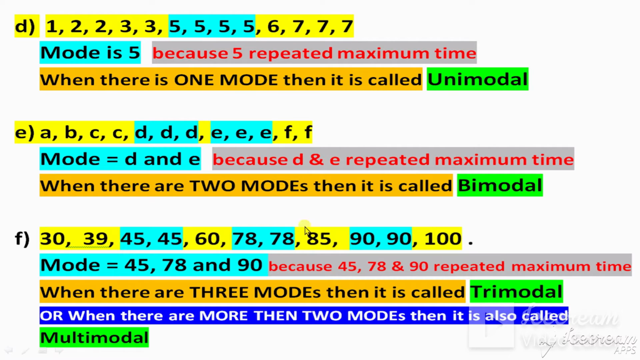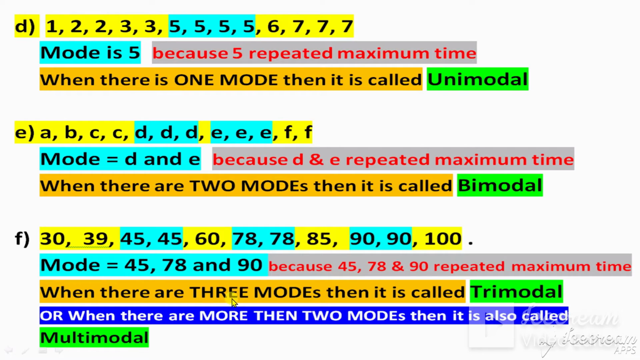Now next, this is the question, and in this question the modes are 45, 78 and 90. Why? 45 repeats 2 times, 78 repeats 2 times, and 90 repeats 2 times. So 45, 78 and 90 are modes. There are three modes because 45, 78 and 90 are repeated the maximum number of times. The rest of the numbers repeat one time and these repeat two times. So these three are modes.